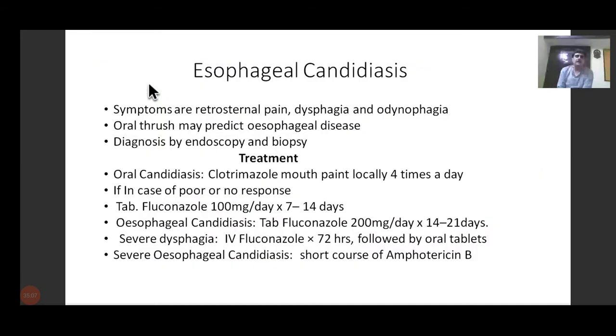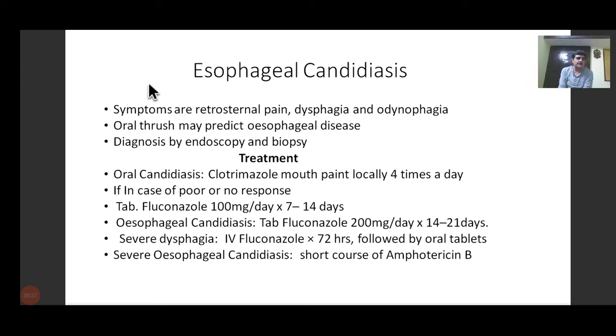So we move on to the other condition, which is called esophageal candidiasis. In the last lecture, we had talked about oral candidiasis. I showed you some pictures also of patients with mouth having the curdy lesions, white colored patches which are seen inside the oral cavity, which is called oral candidiasis. Now this is esophageal candidiasis. The name suggests the oral candidiasis has spread on to the esophagus.